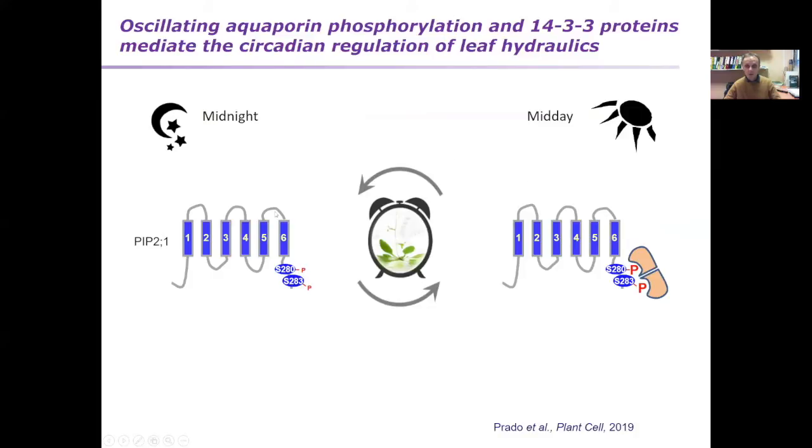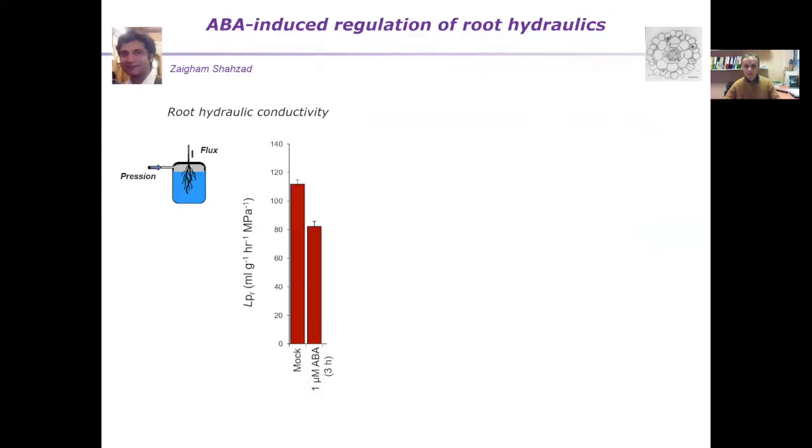So then we came up with this kind of model where we see a typical oscillation and change in the aquaporin level, but in addition, to have a full activation of the aquaporin at midday, we need the additional role of 1450 protein, which by molecular interaction will further activate the aquaporin. So now I'd like to move to studies that we did in roots.